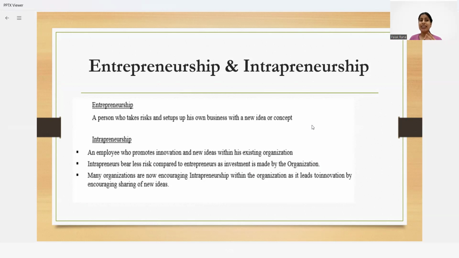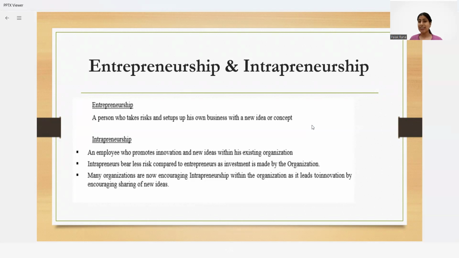So another term is intrapreneurship. Again, it's a blend of entrepreneur and employeeship basically. Intrapreneurship involves employees who have innovative ideas. Sometimes it happens that in an organization, the employer has money and resources, but he does not have that thinking process.